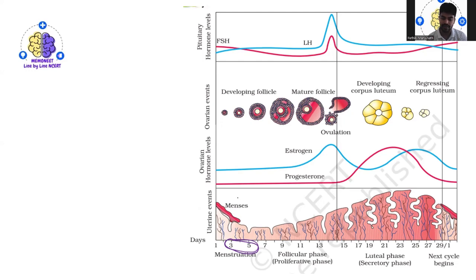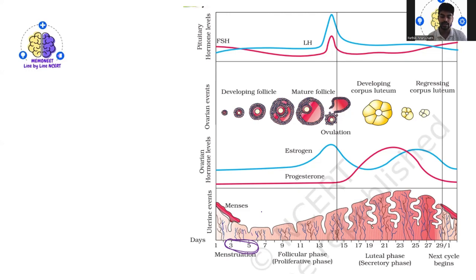The menstrual flow results in the breakdown of the endometrium, that is, the endometrial lining of the uterus. The endometrial wall, which lines the uterus, breaks down, and its blood vessels also break down, which leads to the liquid oozing out. That is, the blood normally comes out through the vagina. So at the very initial days, from the third to the fifth day, this happens.